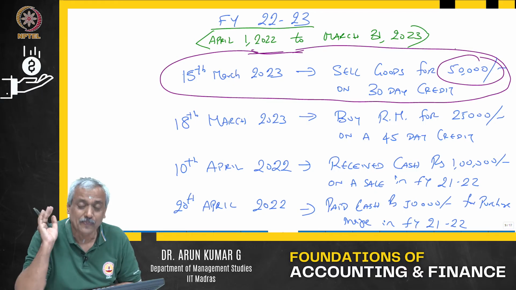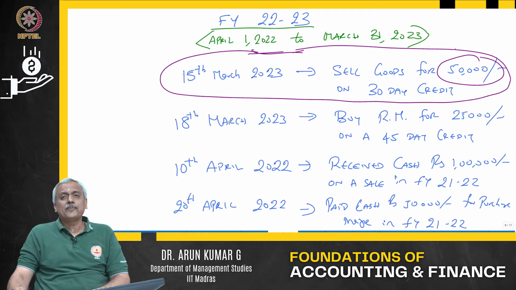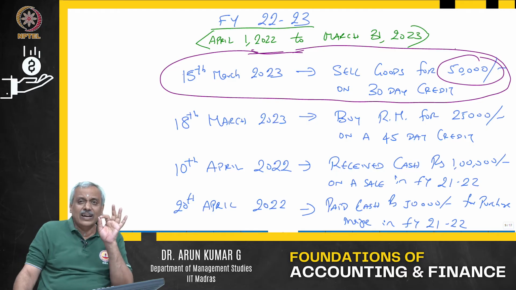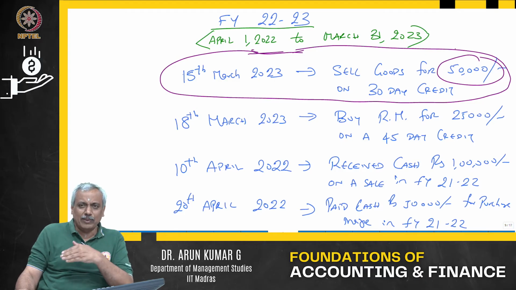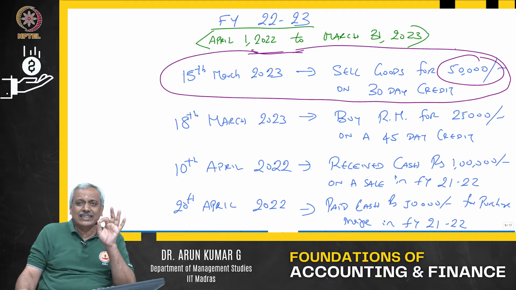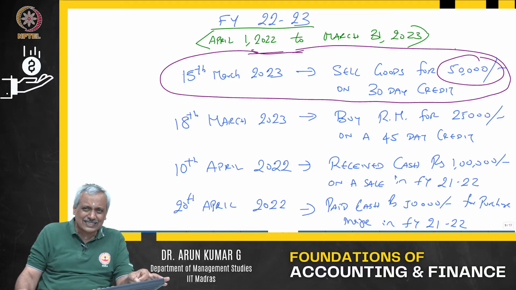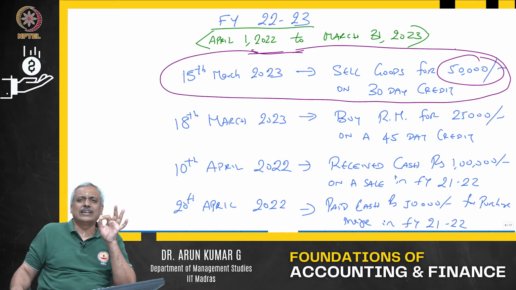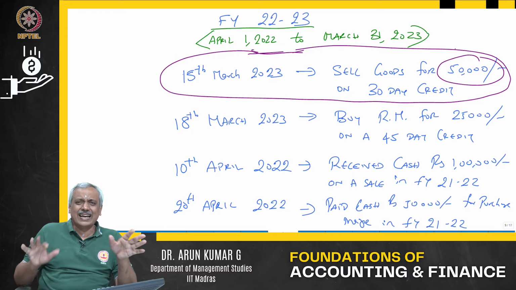Now, one can argue, sir, why should I record it, because I have not received cash? The accrual concept is not based on actual cash coming in or going out. It is based on whether the revenue has accrued, whether ownership has transferred. On 15th of March 2023, the sale has taken place.